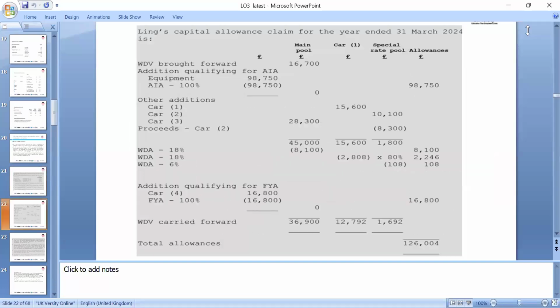Let's look at this, where the year end is 31st March. Written down value of the brought forward, which is 16,700, and additional annual investment allowance. Equipment, we have 98,750, and annual investment allowance, which is 100% exempt up to 1 million.